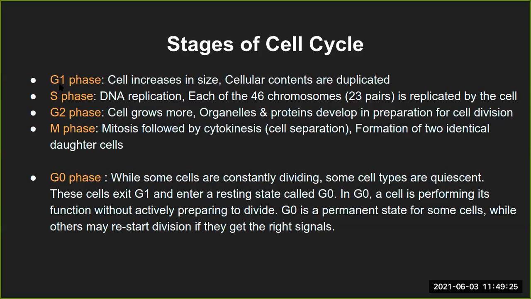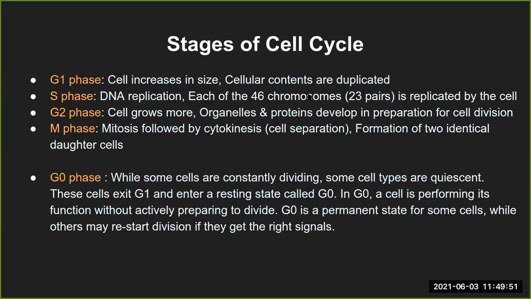That is G1 phase. In S phase, like I said, there is replication of DNA. We will briefly see what this replication looks like later. Each of these 46 chromosomes, that is 23 pairs, will be replicated. So there will be two sets of 23 pairs, or you can say two sets of 46 chromosomes. Again, do not get confused.